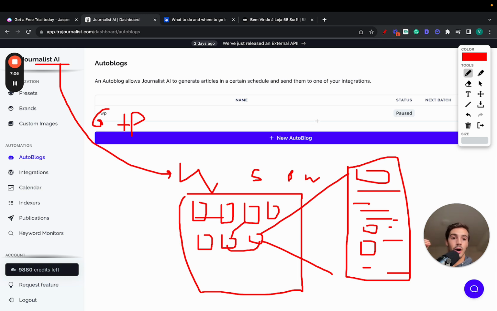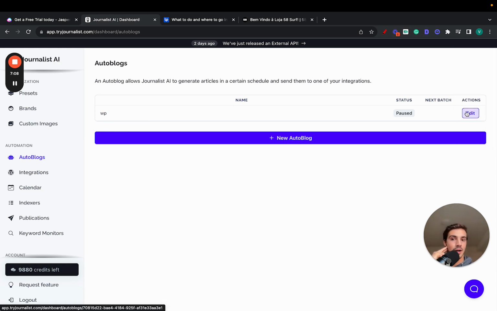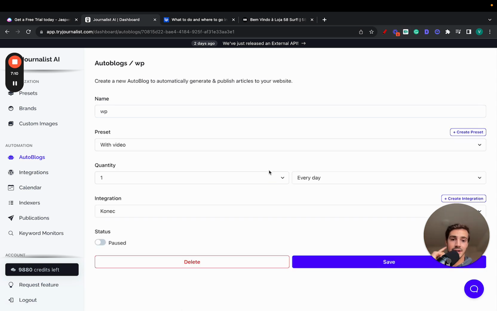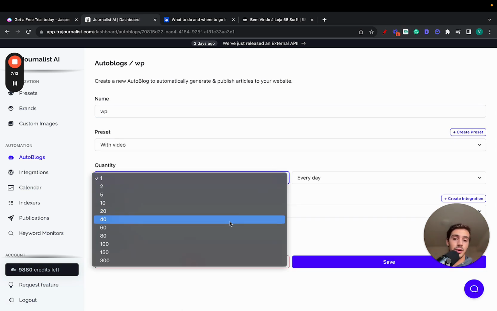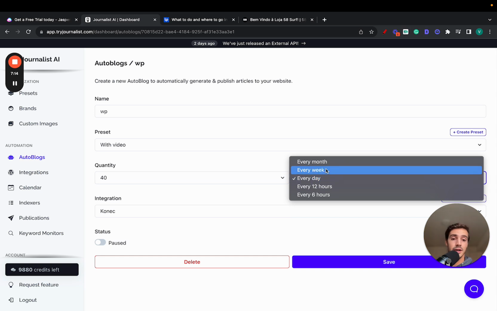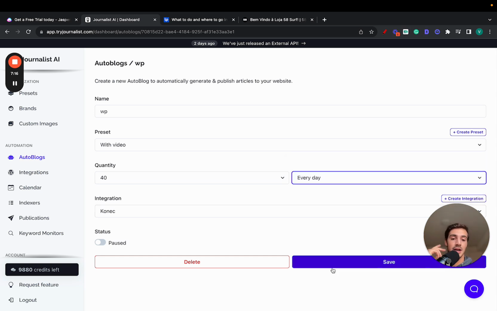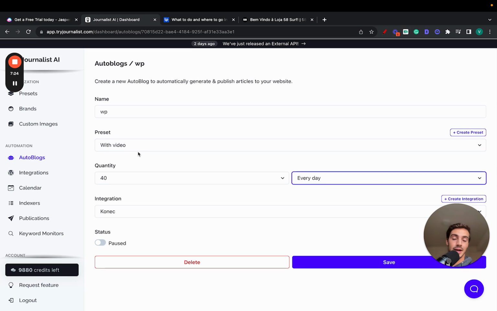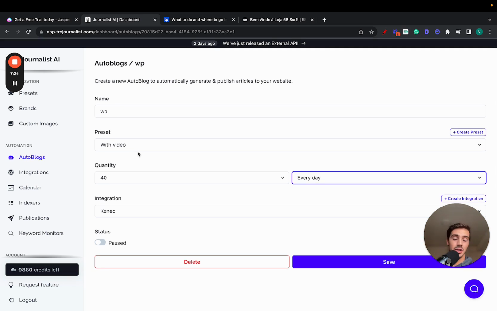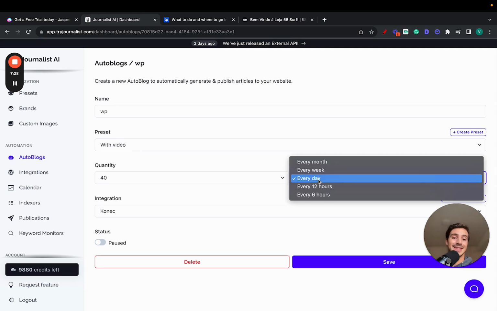All this on autopilot. And I won't set this up right now, but if I go here, I can select the frequency. How many articles do I want every single day, week, month, hour? I can set this up, just hit save, and Journalist AI will have an auto blog generating and publishing content on autopilot that is brand tailored to your brand, right? In your own tone of voice, in your own language, every single, in this case, day, right?